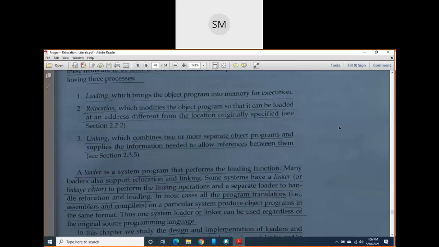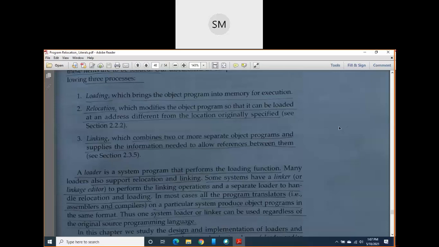Here in this page I have given three processes. Fundamentally, a loader should perform loading. What is loading? Bringing or uploading the object program into the memory for execution is called loading. In addition to this loading, some loaders will support additional functions like relocation and linking.